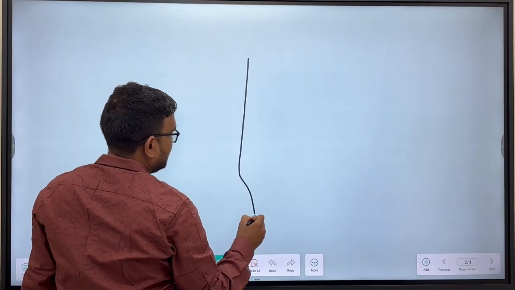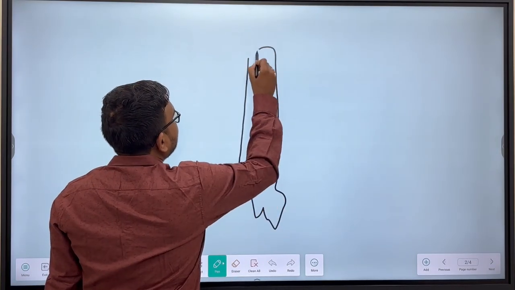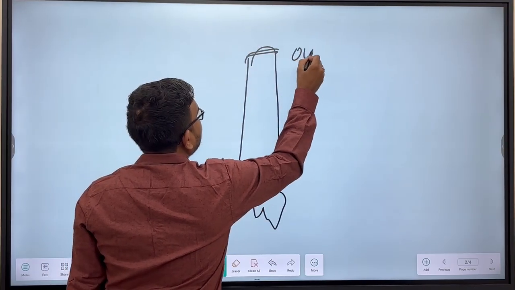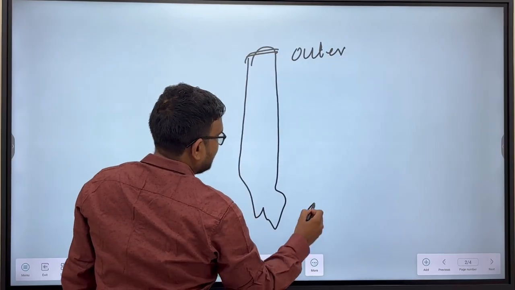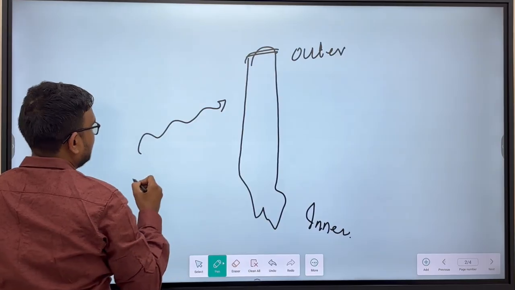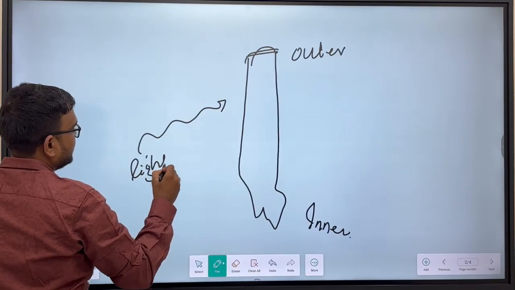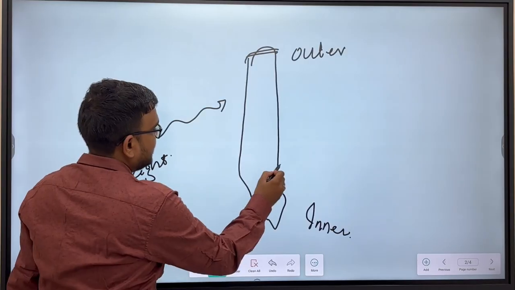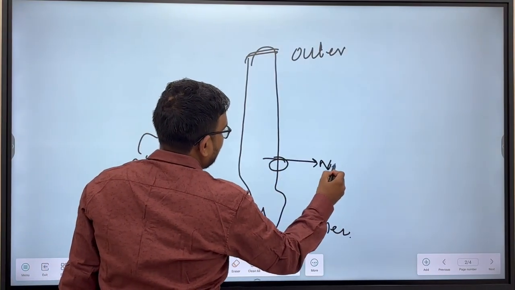Suppose this is the rod cell, this is the outer segment, this is the inner segment. When light falls, what exactly happens? This is the sodium potassium pump.